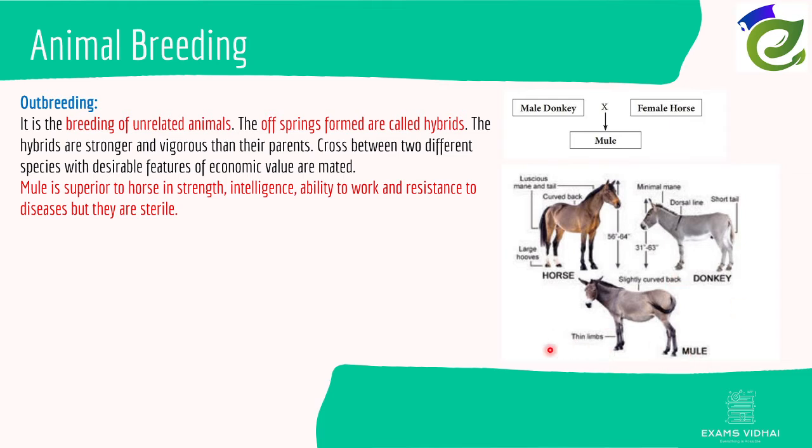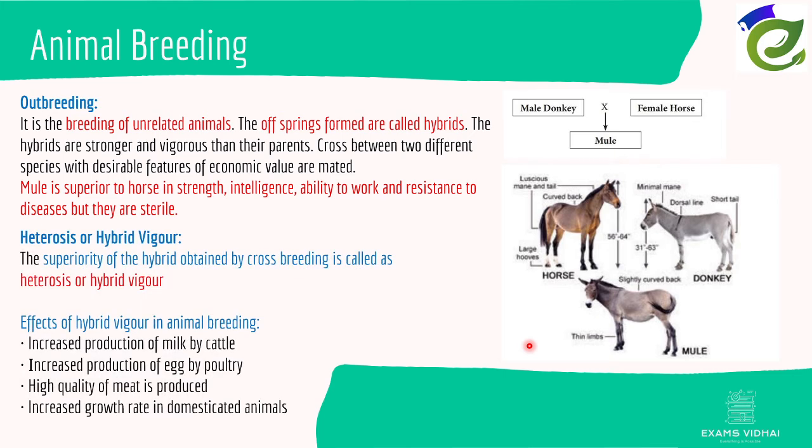A mule is superior to a horse in strength, intelligence, ability to work and resistance to diseases. These are really perfect characteristics of a domesticated animal that we need. But the only downside to the mule is that it is sterile, meaning it cannot produce offspring with other mules. So a mule with another mule cannot bring an offspring because they are sterile.